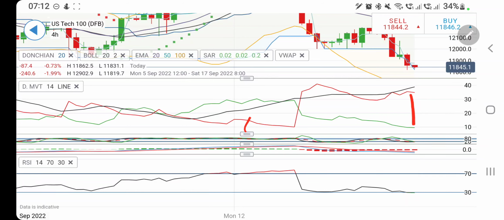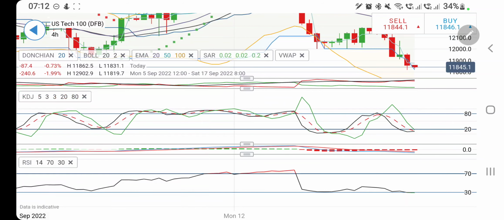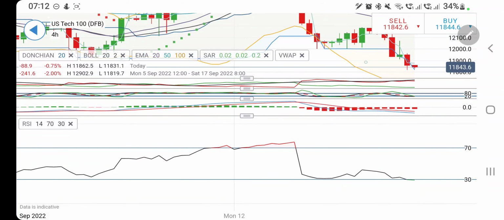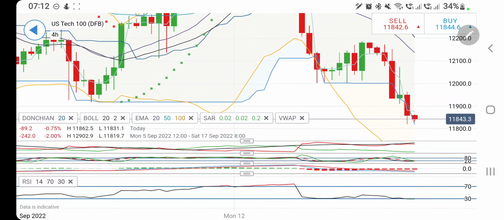Directional movement is extremely bearish and divergent. And if you look at the stochastic, this is also oversold. Possibility of it bouncing back exists. The MACD is trading with a little divergence and parallel, and RSI is trading oversold.